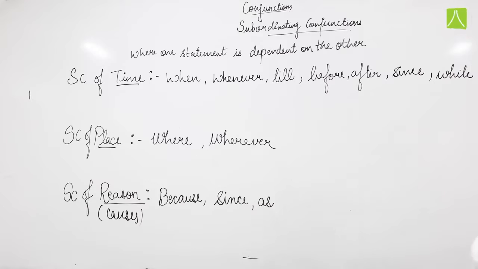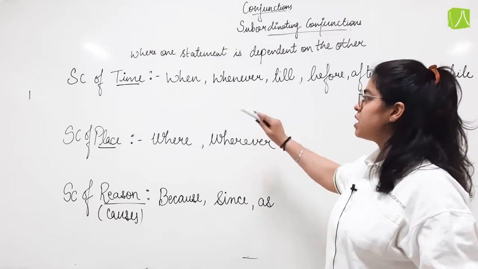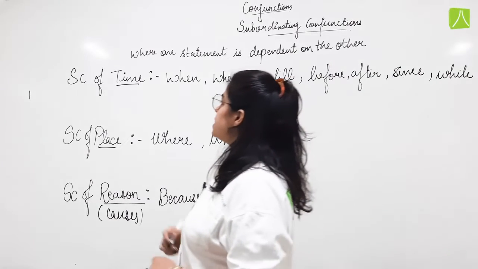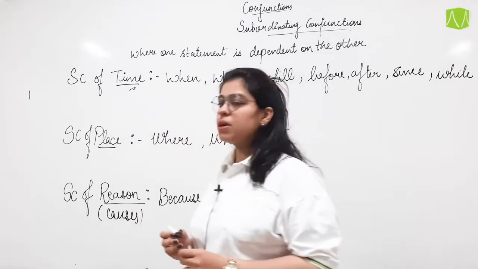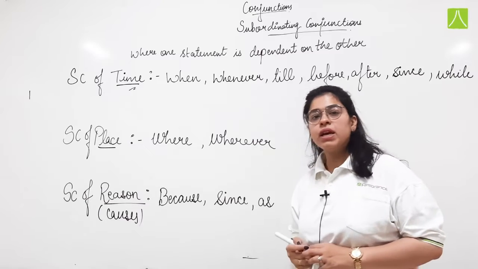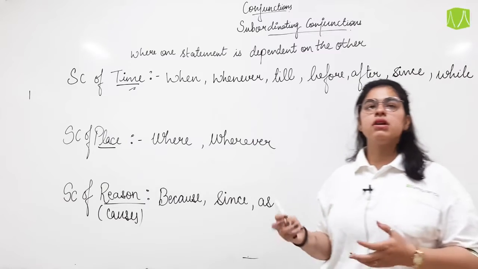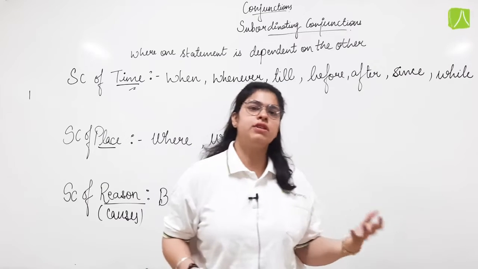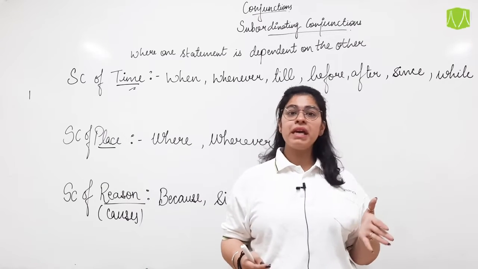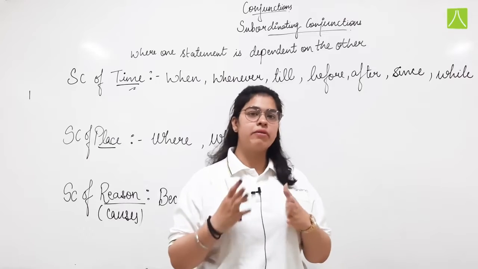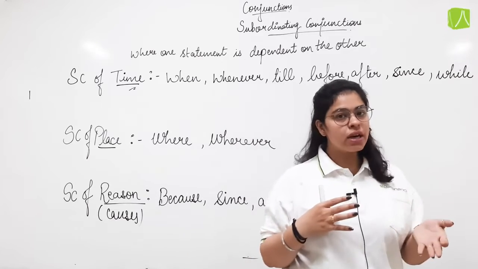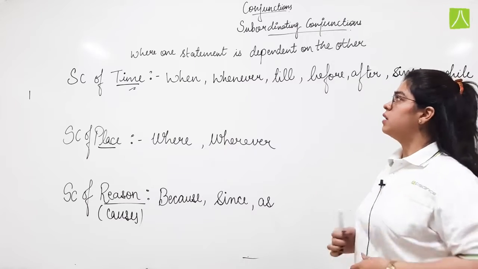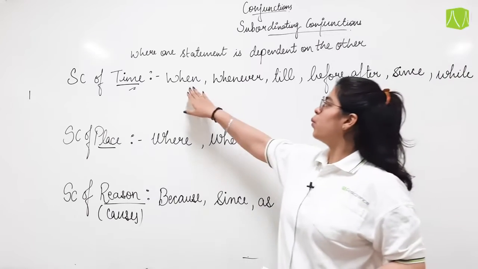As you can see, I have framed the subordinating conjunctions of time, place and reason on the board. First we will start with time. Now what are the subordinating conjunctions of time? Now children, there are certain things that may happen before something happened or after something happened, or they may be corresponding to one another, they may be happening together, yes or no. So here we have mentioned some of the subordinating conjunctions like when.